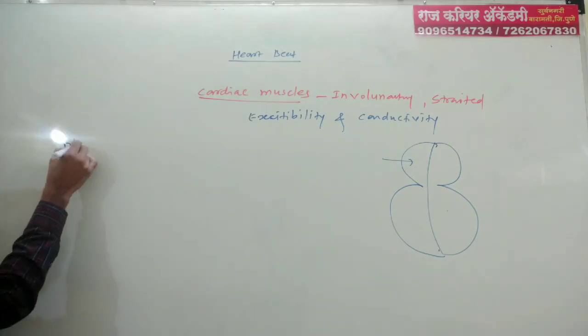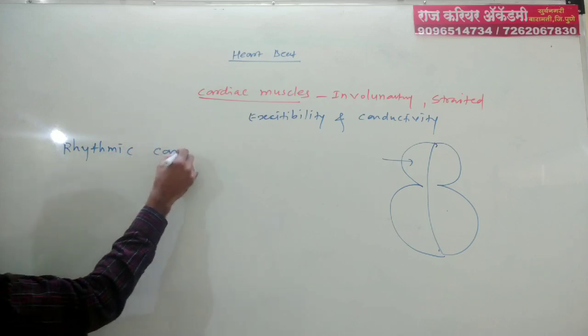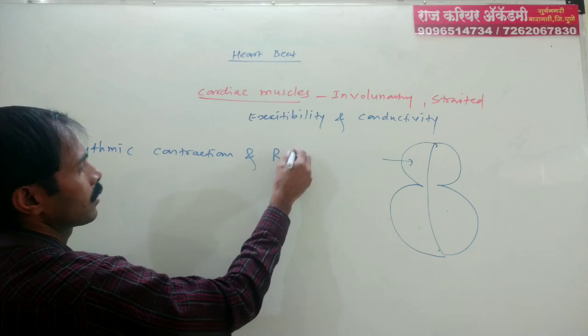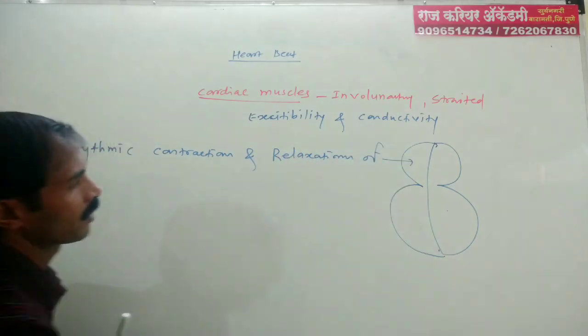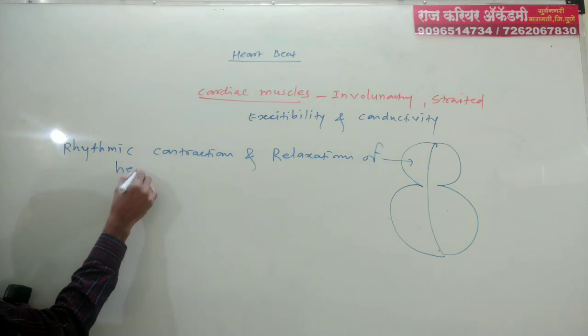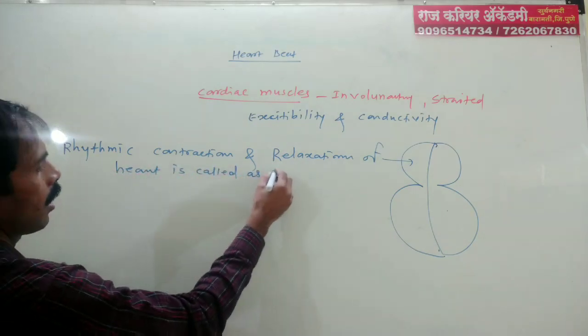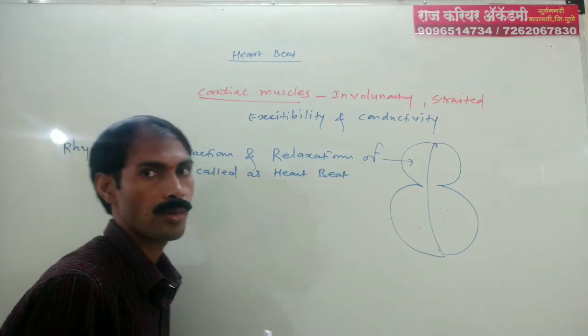A rhythmic contraction and relaxation of the heart is called heartbeat. This is the definition of heartbeat.